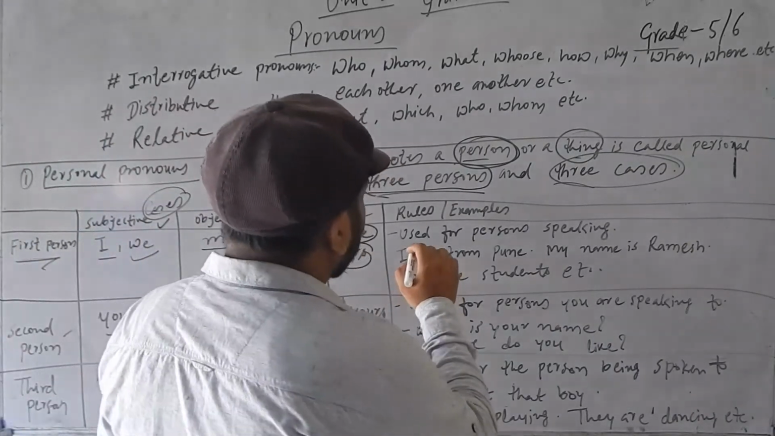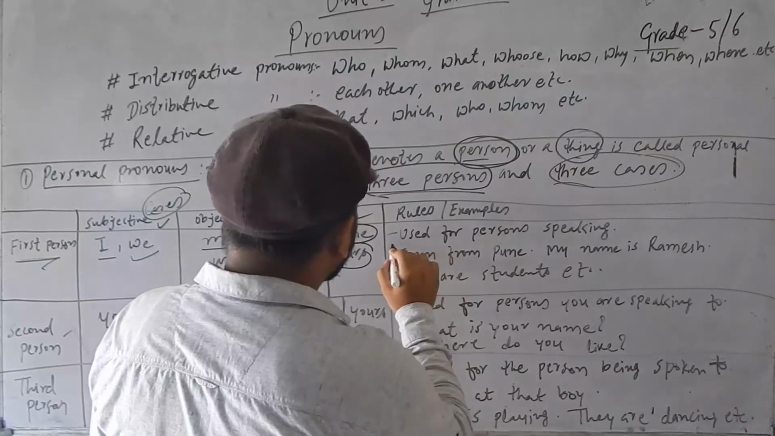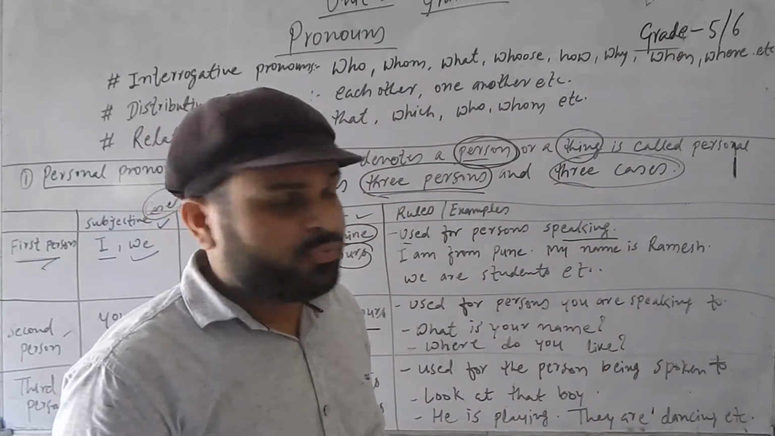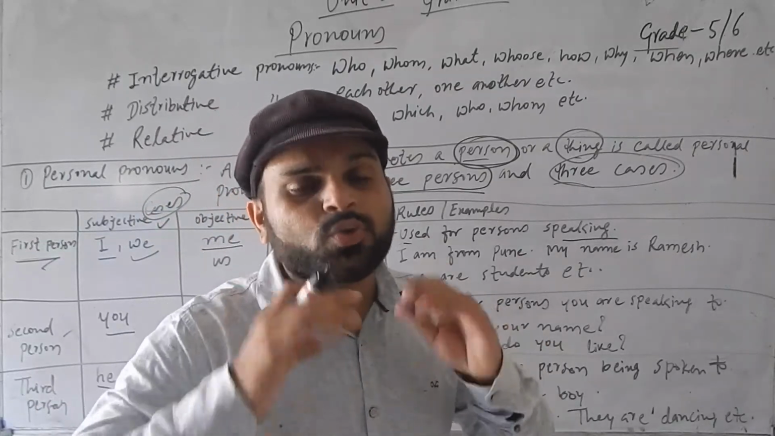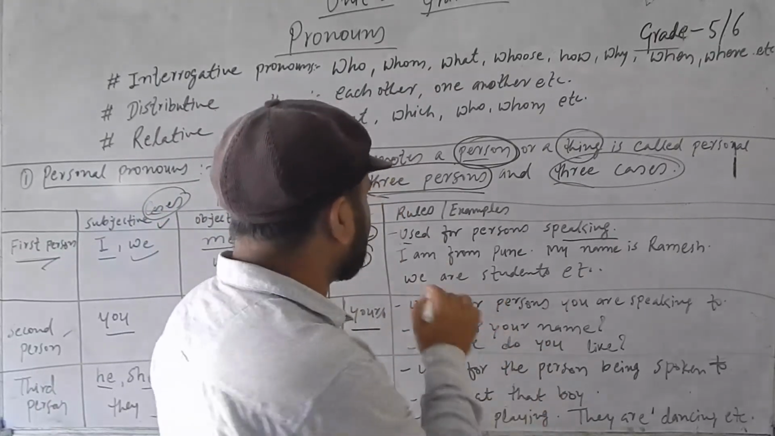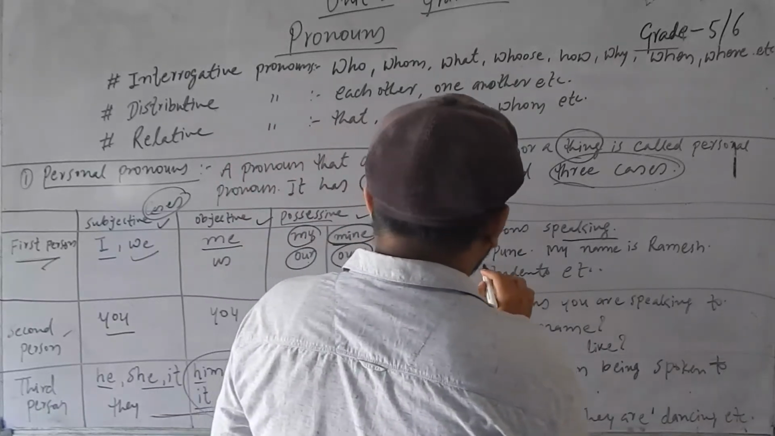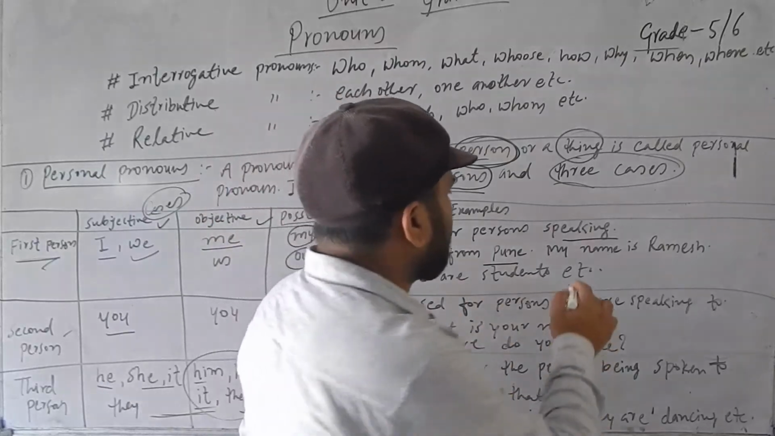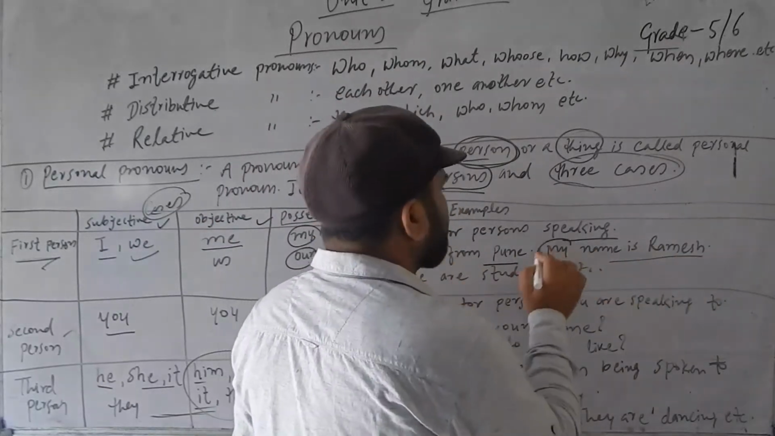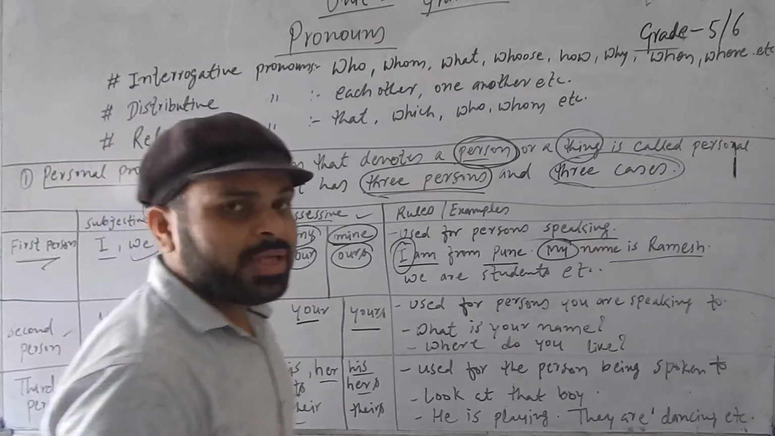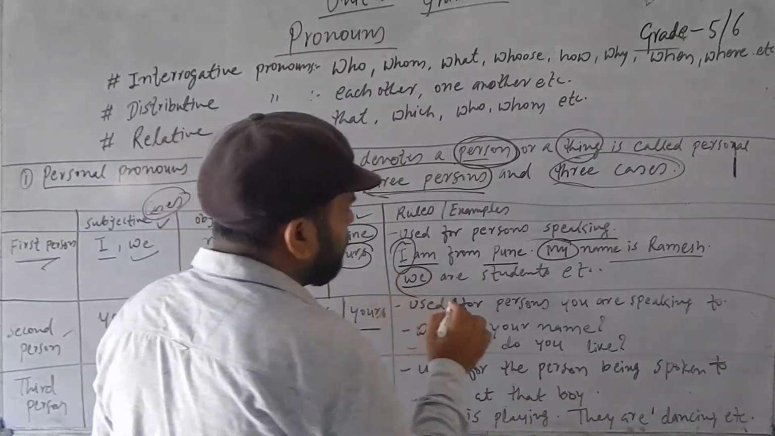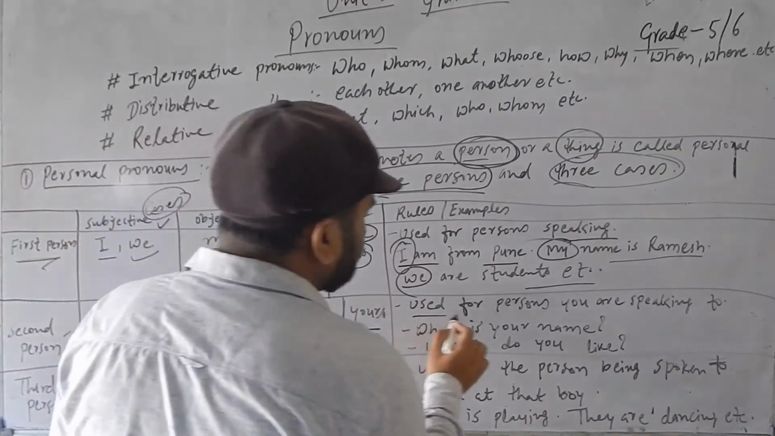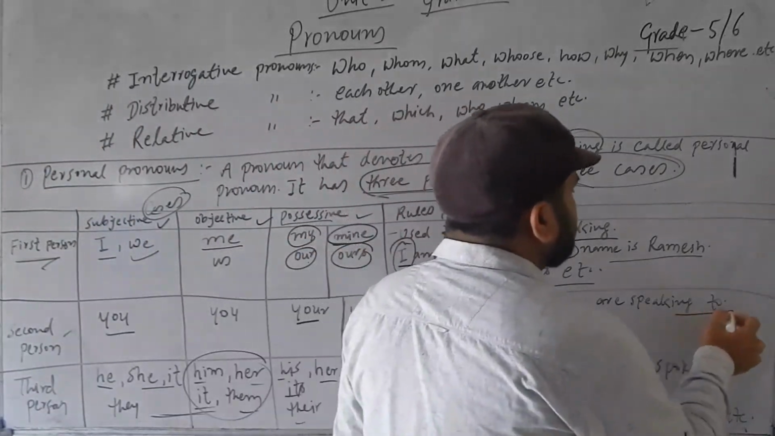Now see the rules. First person is used for the person who is speaking. I already told you, first person is the person who is talking to you; I am the first person. I am speaking to you. I am from Pune. My name is Ramesh. So here I and my are what we call first person. We are his friends.